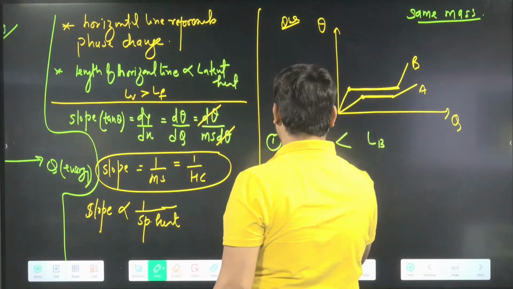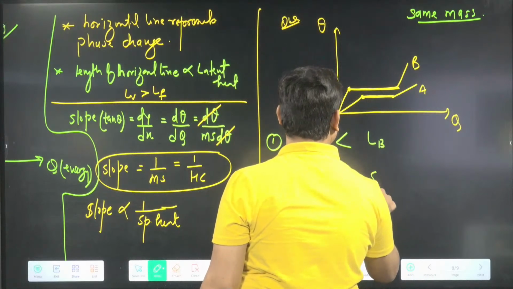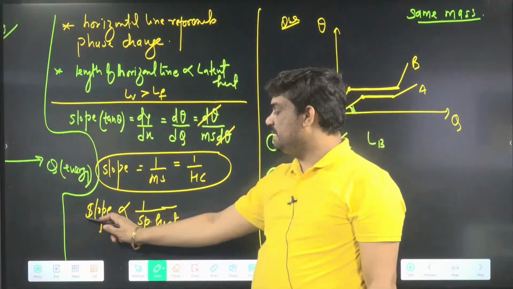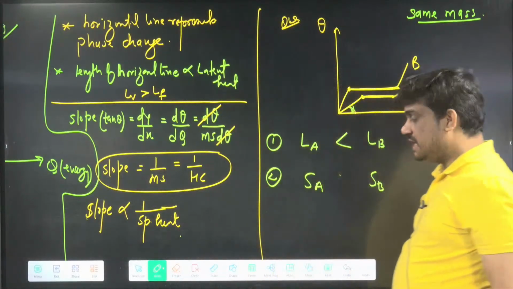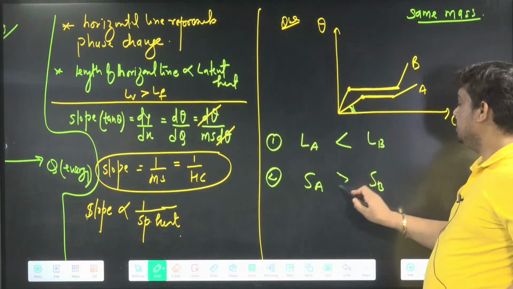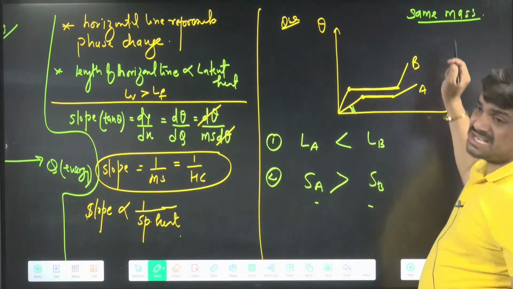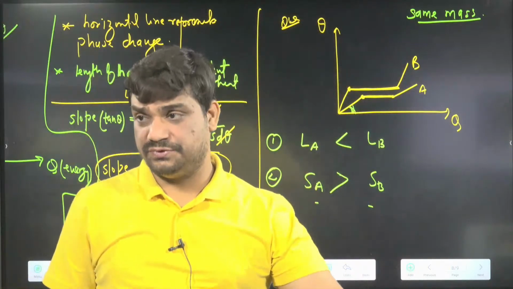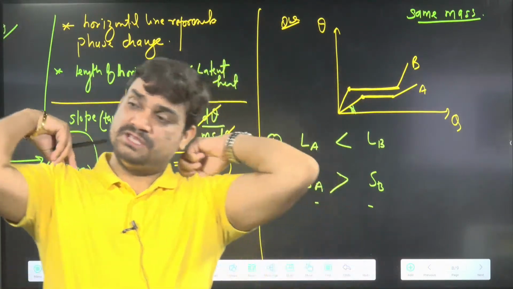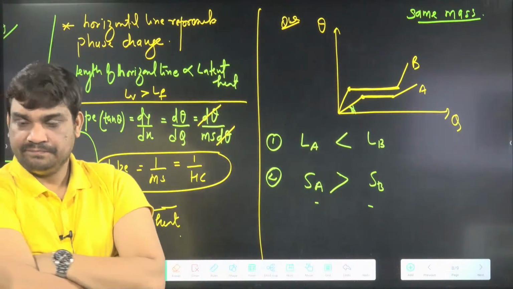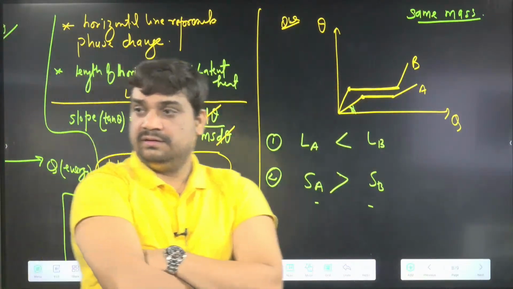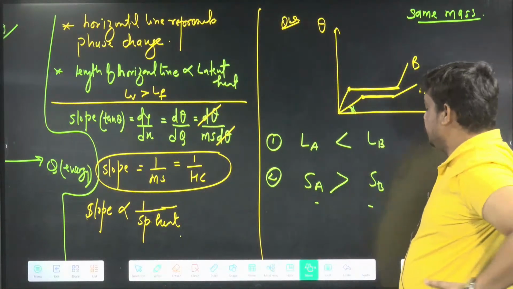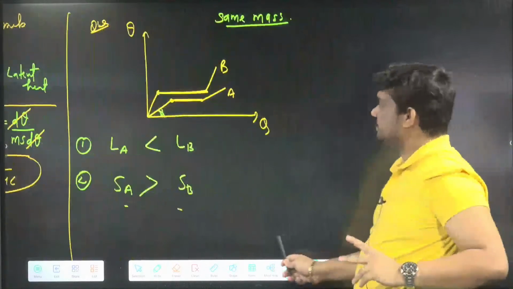Second, I can ask the same thing for SA and SB. For A the slope is less, and if slope is less, specific heat will be more, because there is an inverse relation. So we can say SA will be more than SB. But again, mass must be given as the same. If mass is not given, you can say data is insufficient. I hope this one is clear. Now we'll go for the next one.